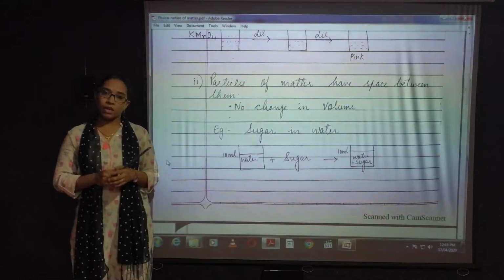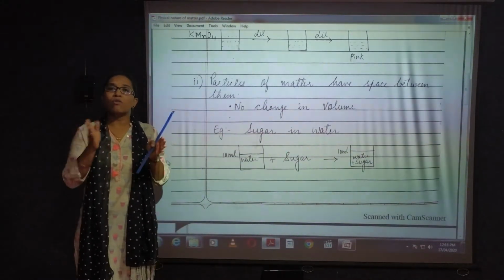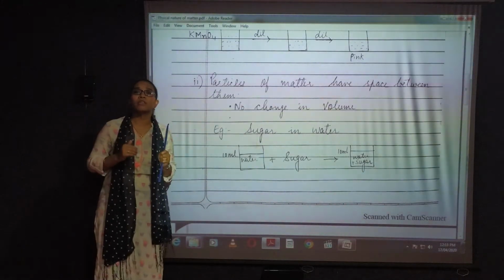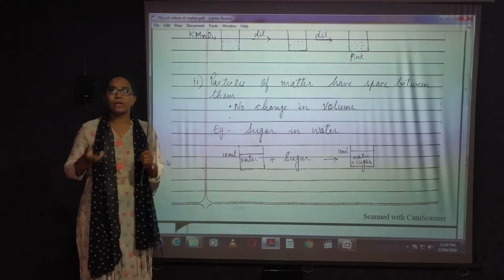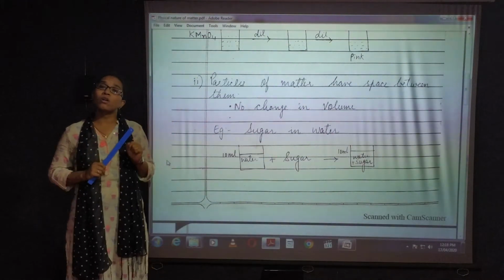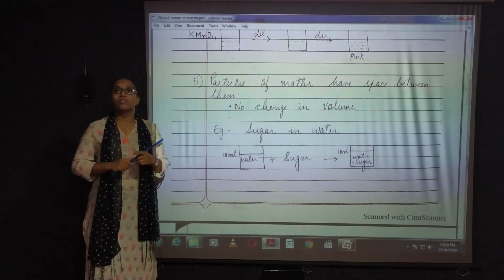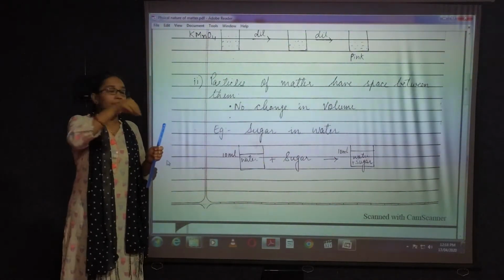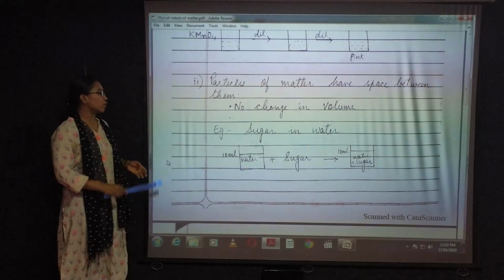What is a liquid? In liquid, the molecules are somewhat far away from each other. The molecules are far away from each other means there is some space between the molecules. है ना? Molecules के बीच में क्या है? जगह है. So what do the sugar particles do? The sugar particles will first get dissolved and get into the spaces of the water molecules.